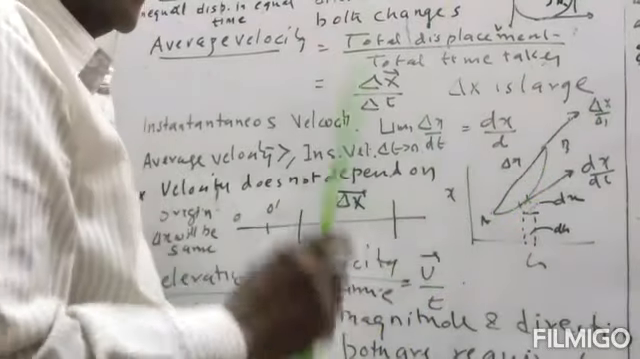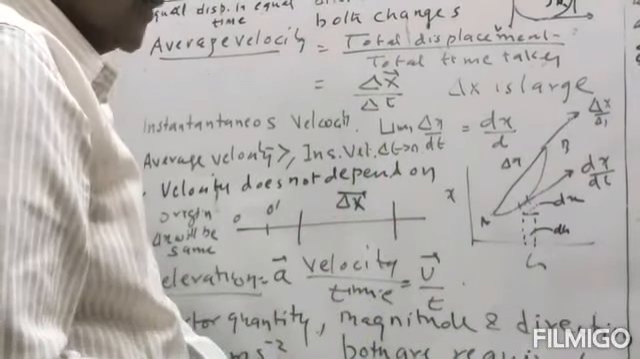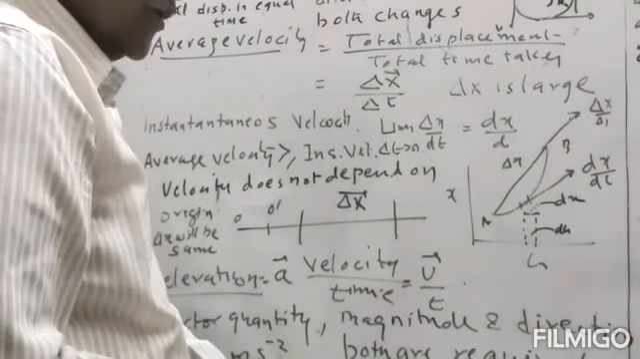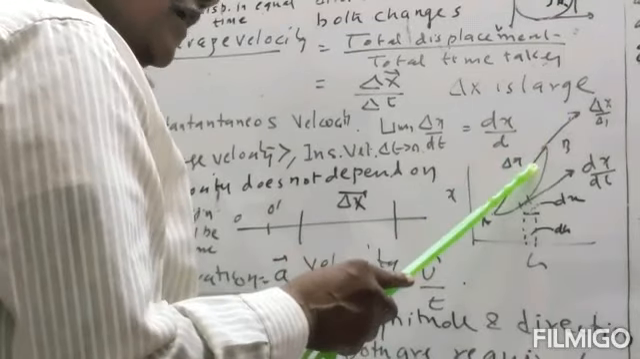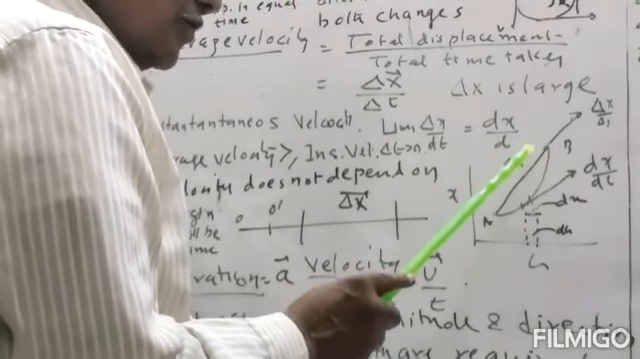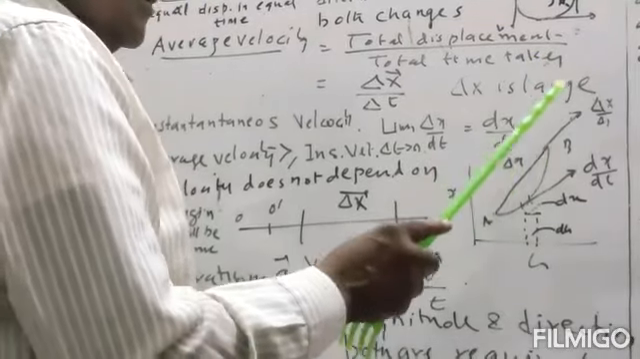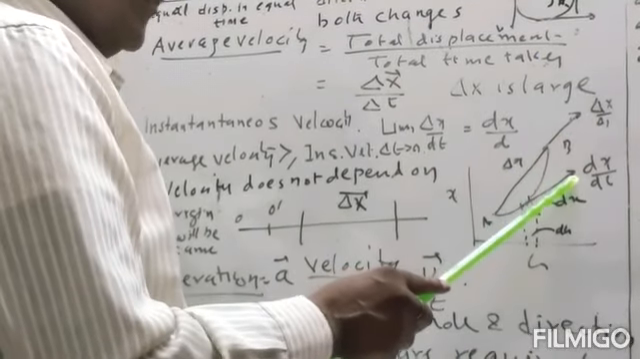So the direction of dx/dt is not same as delta x by delta t, means the direction of average velocity is not same as that of the instantaneous velocity. The magnitude of the average velocity is also not same, and generally the average velocity will be more than instantaneous velocity.